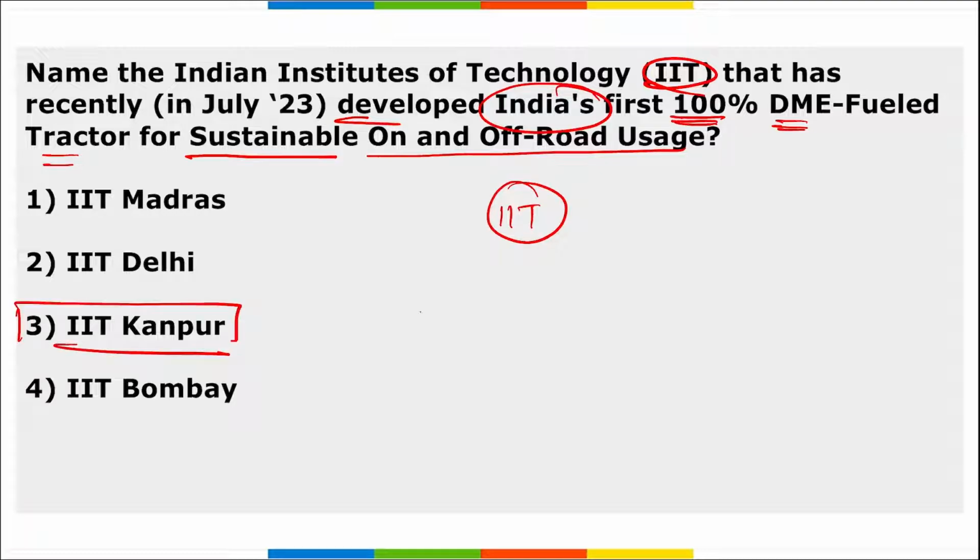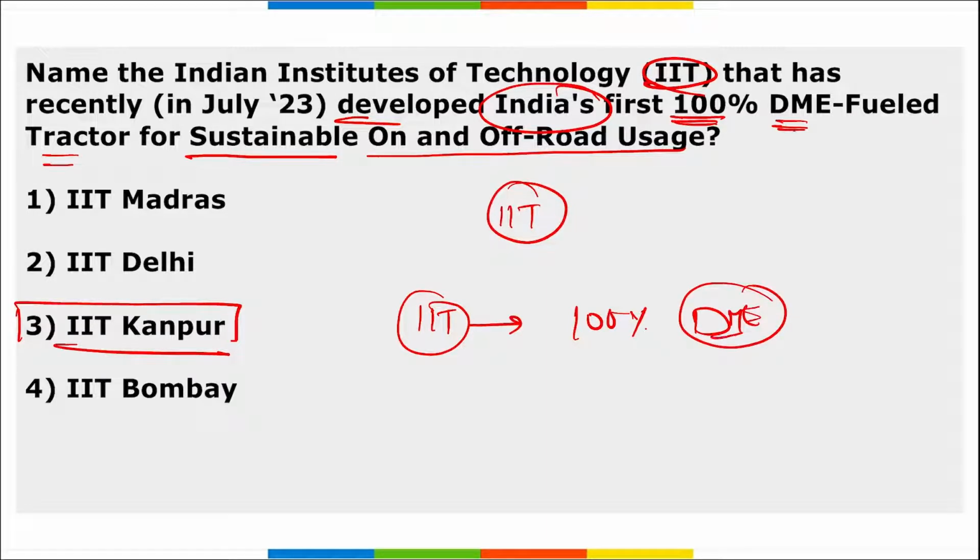Correct? 100% important. Remember, it is IIT Kanpur that developed 100% DME, that is dimethyl ether. Correct? DME stands for dimethyl ether tractor, that will be sustainable and a better option than the diesel and petrol tractors that we used to use, right?